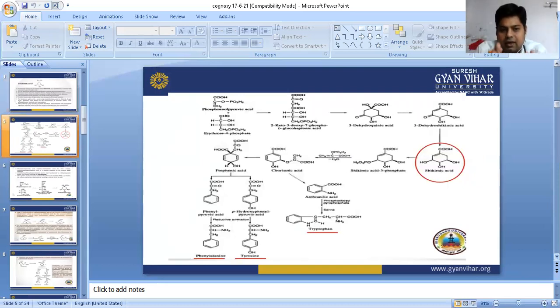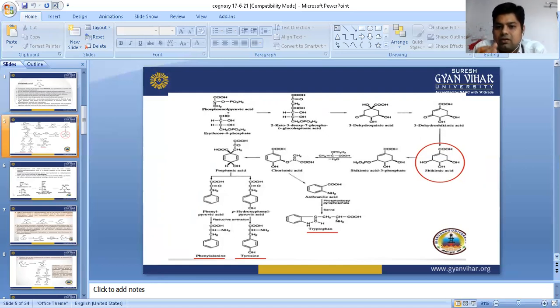Now we will see again here phosphoenol pyruvic acid and erythrose 4-phosphate. Both combine and form 2-keto-3-deoxy-7-phospho-D-glucoheptonic acid. And this 7-phosphoglucoheptonic acid is then converted into 3-dehydroquinic acid. And this 3-dehydroquinic acid is converted into 3-dehydroshikimic acid.